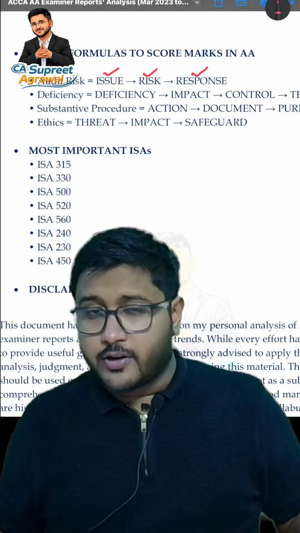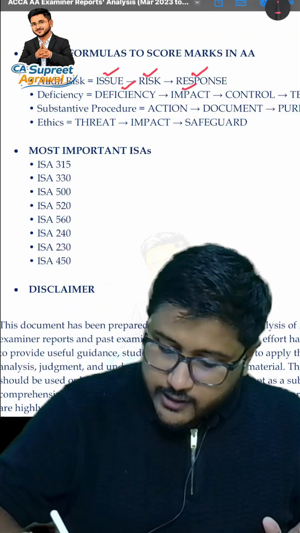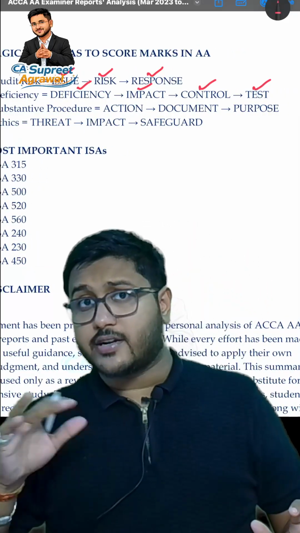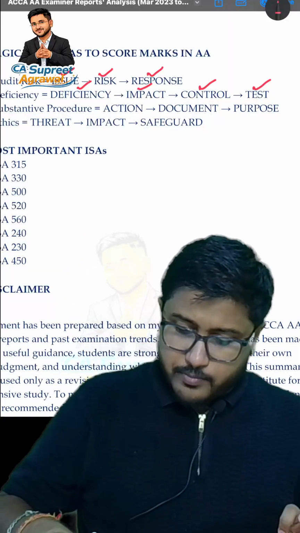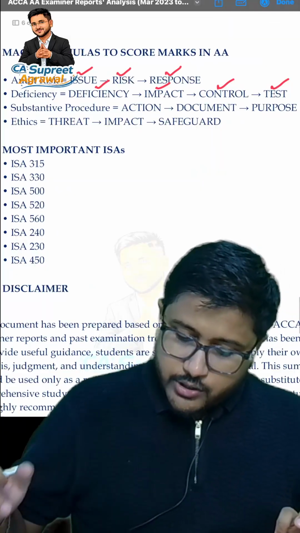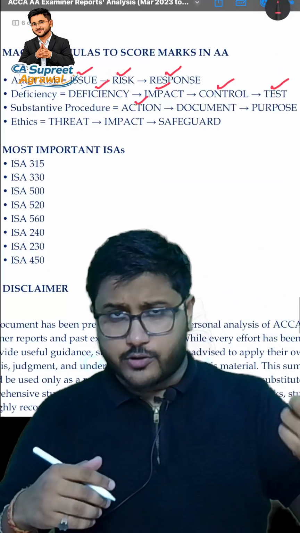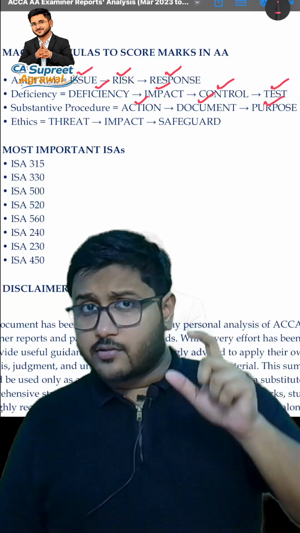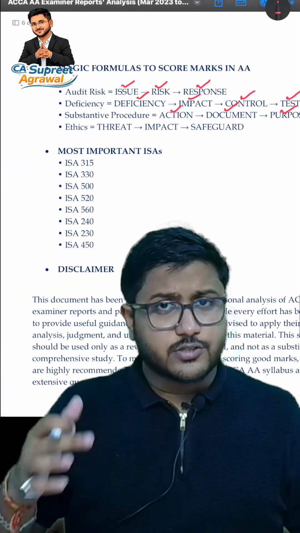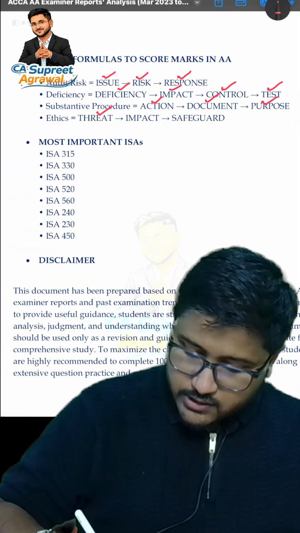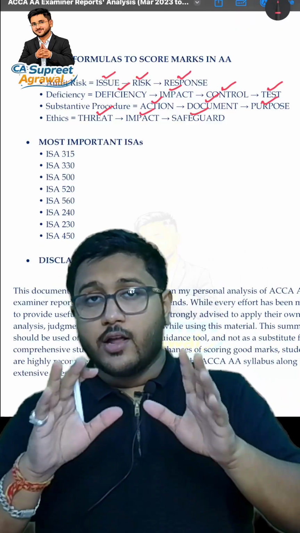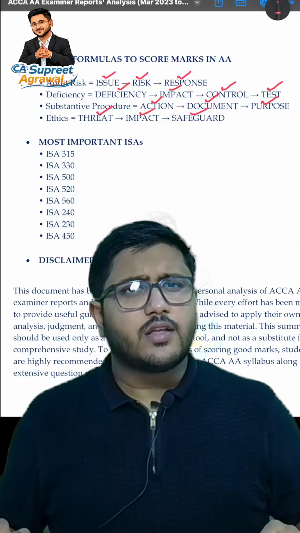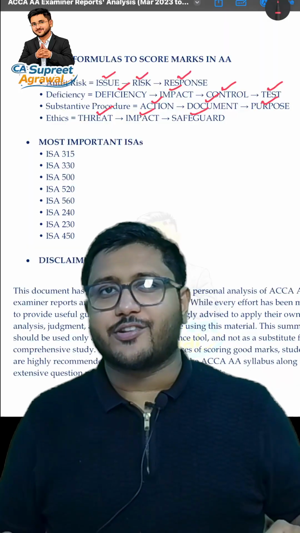Then deficiency. In case of control deficiency, you need to identify the deficiency first, then mention the impact of it, then mention which control would be there, and finally you have to test that control. That is how it will be tested by the auditor as well. You need to mention that. When I talk about substantive procedures, you need to mention the procedure that you need to take, what document you will verify and the purpose of verifying it, that is, the source of the document and why it is being verified, and what assertion you are trying to test. And in case of ethics, you have to mention the threat, then the impact of it, and finally the safeguard. Now my dear friends, with this I have given you a magic tip on how to answer AA questions, and I hope this will really work in your favor in the AA examination.